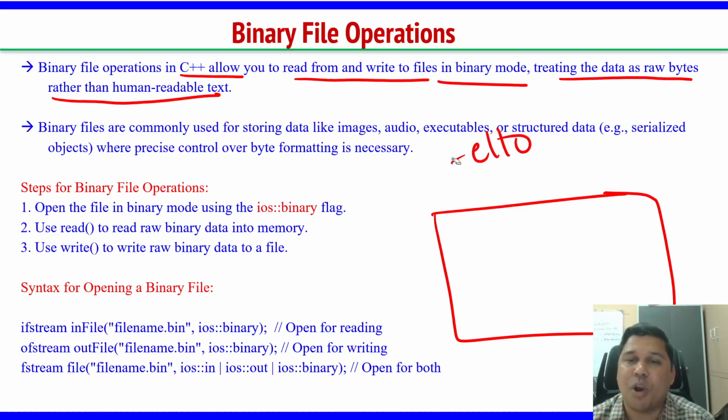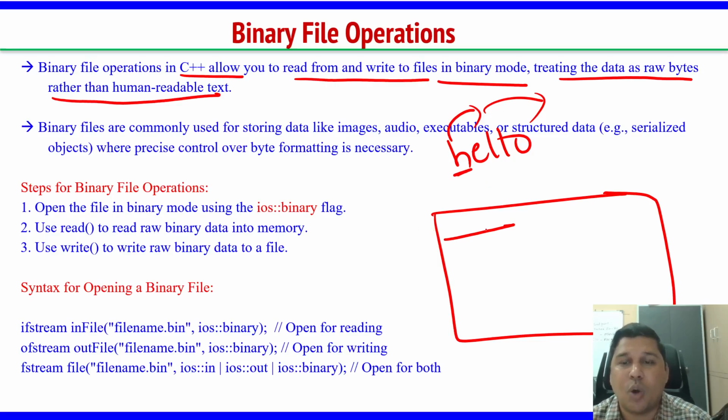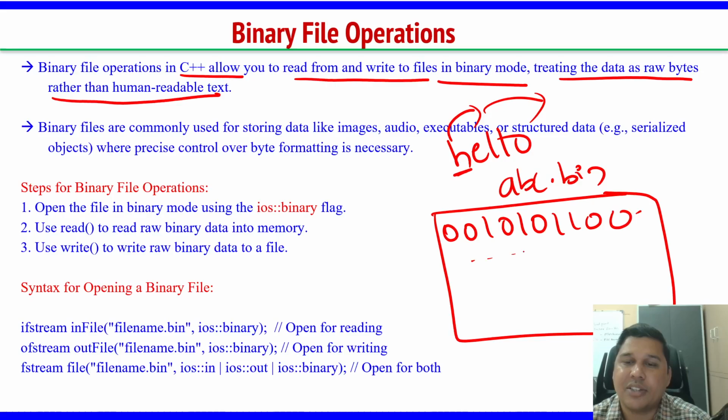The h has some ASCII value, that ASCII value is a number, and that number has some binary value, which will be stored here. I will show you a demo of how these values are stored.